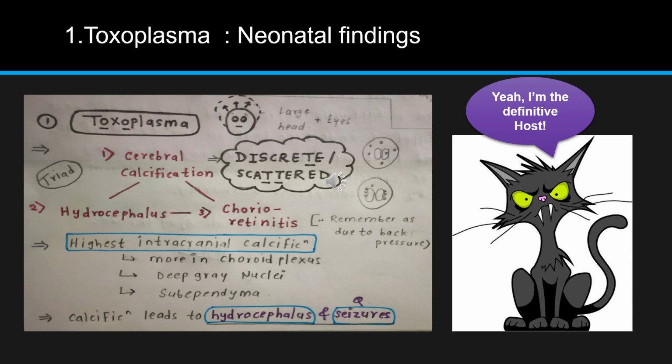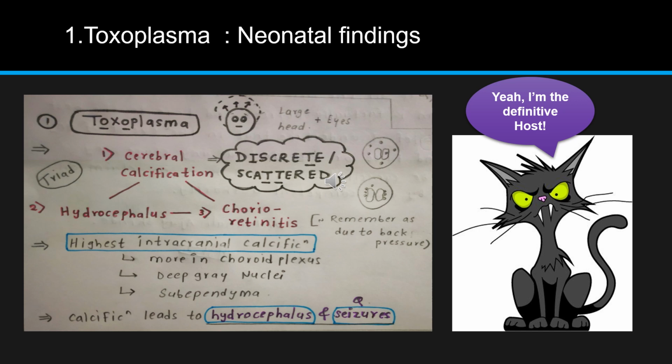First of all, there are calcifications and those calcifications lead to hydrocephalus because they block the pathway of CSF. That obstructed pathway results in hydrocephalus because the CSF remains stagnant. Then because of hydrocephalus there is increased pressure, and because of that back pressure there is damage to retina or choroid.